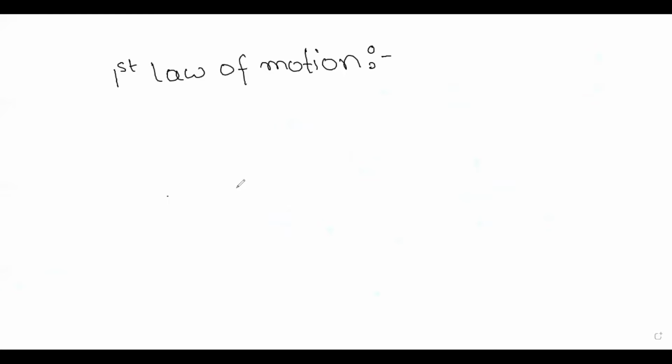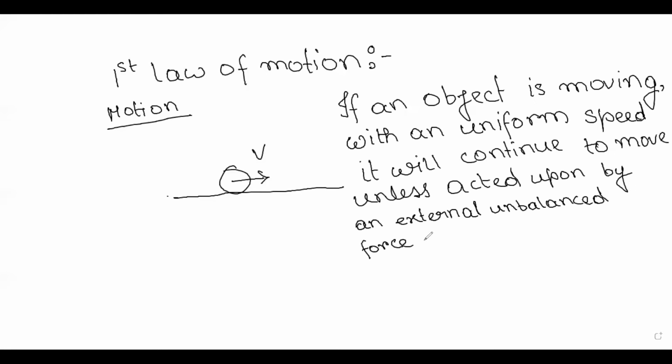So now let's take another example. If an object is moving with a velocity v relative to another object, that means we know that it is in motion. So I can say that it is moving with a constant velocity. It will continue to move unless acted upon by an external force. So if an object is moving with a uniform speed, it will continue to move unless acted upon by an external unbalanced force. So this is the first law of motion.